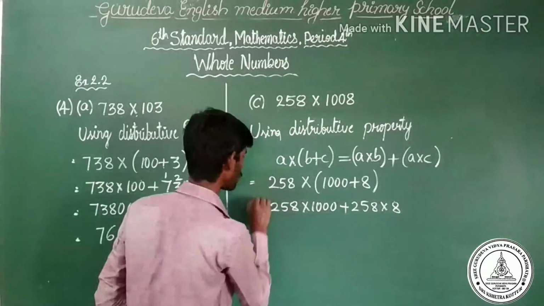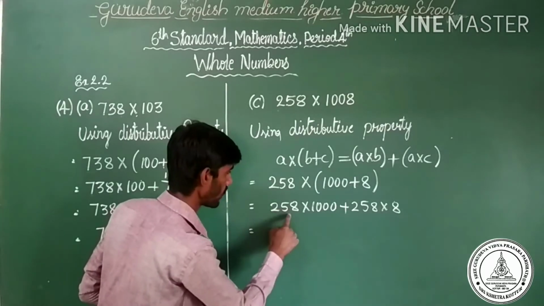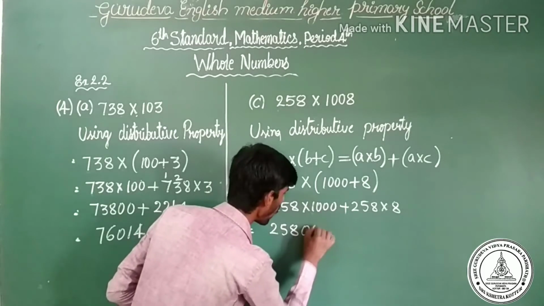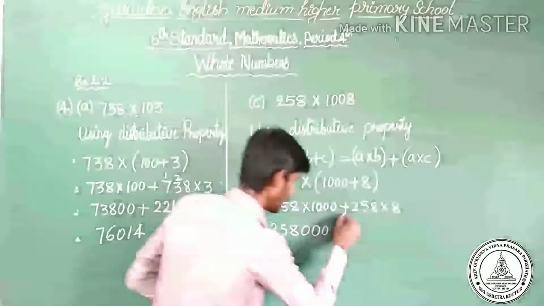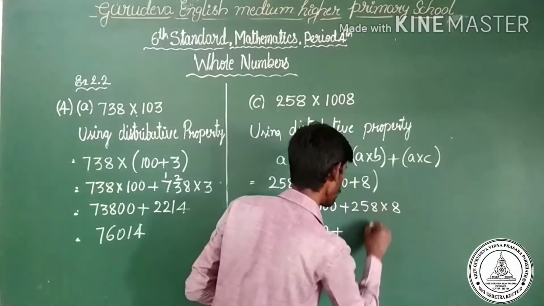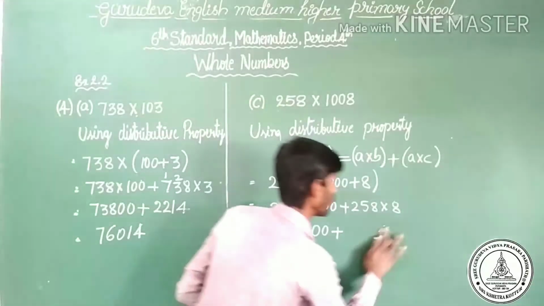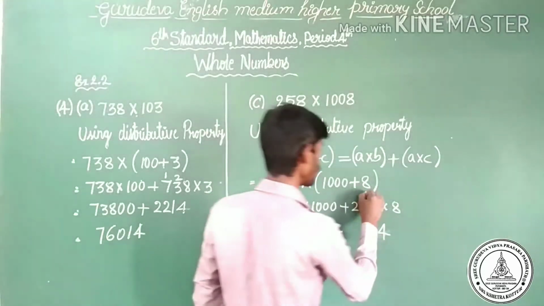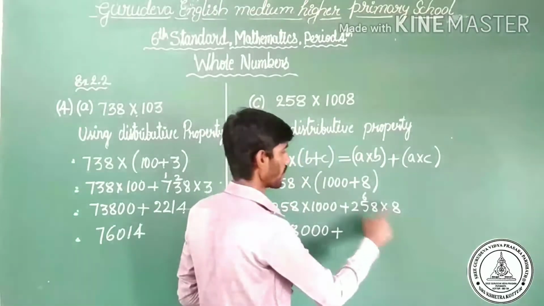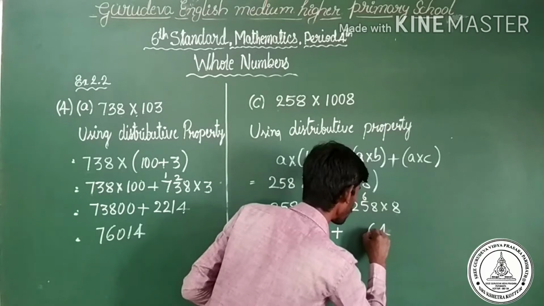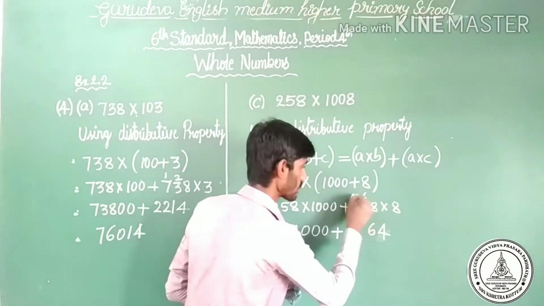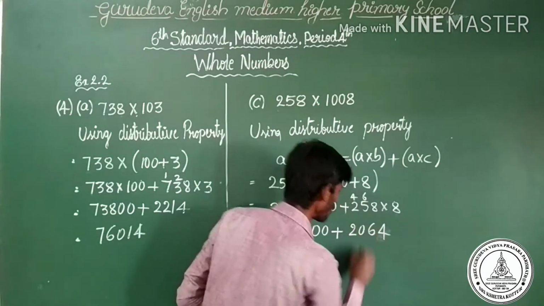You may multiply 258 into 1, which is 258. There are three 0s, add three 0s. Next, here is plus 258 into 8. 8 times 8, 64, right? 4 is here, 6 goes to carry. 5 times 8, 40. 40 plus 6 is equal to 46. 6 is here, 4 goes to carry. 2 times 8, 16. 16 plus 4 is equal to 20.